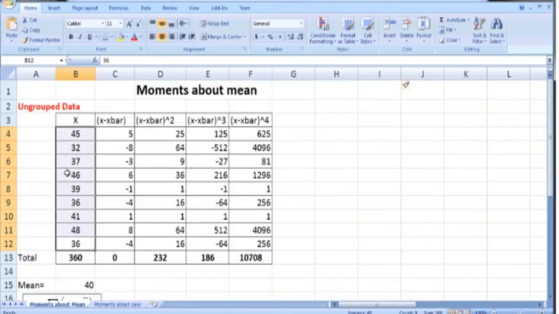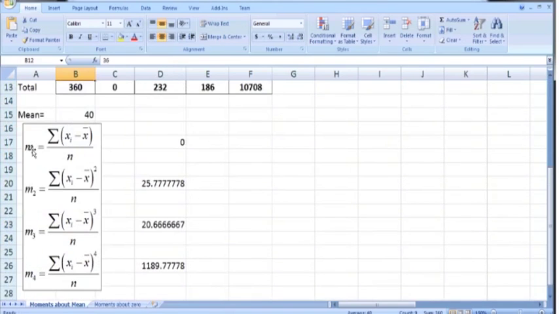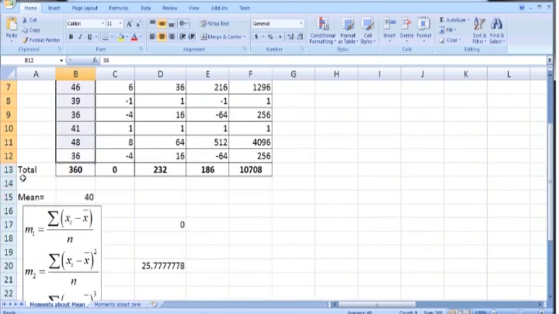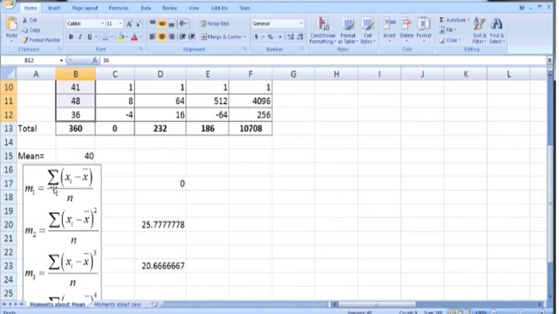So if this is the population data, then we can use the symbol mu1 or mu2 to denote the first moment or second moment: mu1 for the first moment, mu2 for the second moment, and so on. So look at this formula.